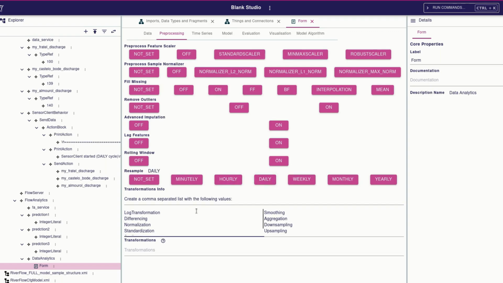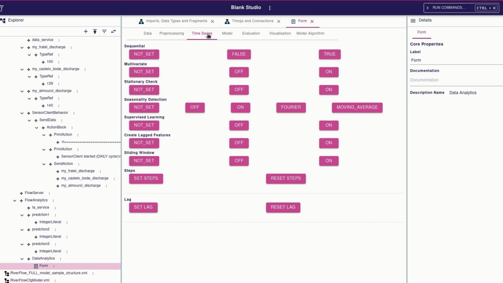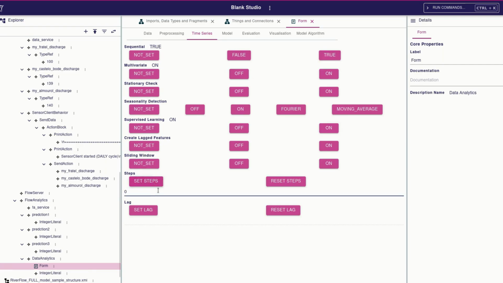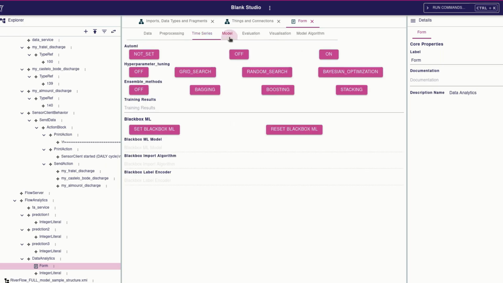Next, I open the dedicated forms view for easier editing. I open the form view for the data analytics configuration. This form is organized in tabs: data preprocessing, time series, model, evaluation, and visualization. I navigate to the preprocessing tab to set transformations. Now I select concrete preprocessing options. In preprocessing, I choose how raw data will be prepared. This includes feature scaling, sample normalization, missing value handling, and so on.